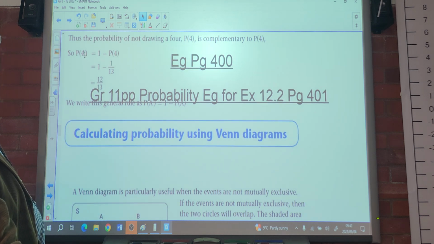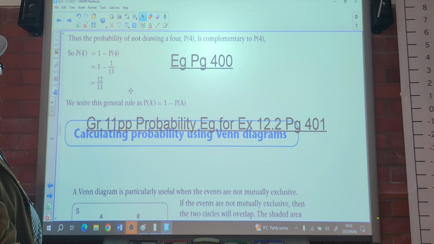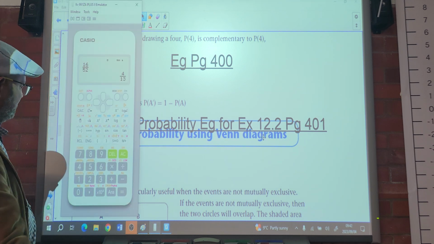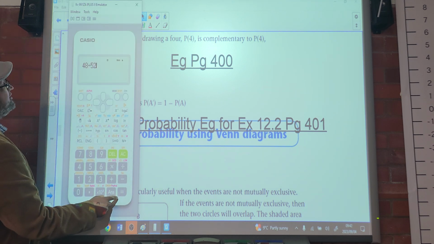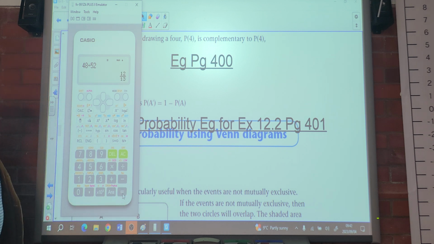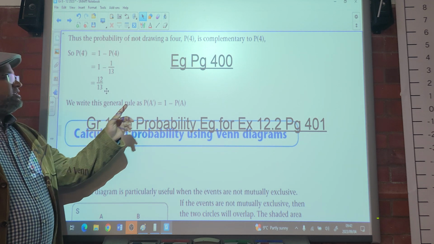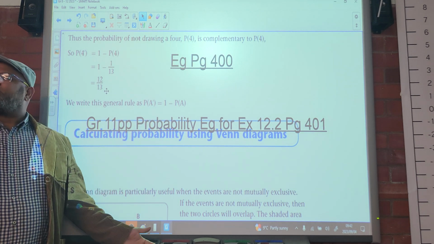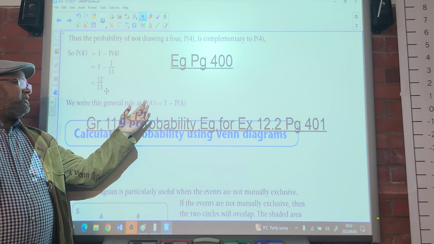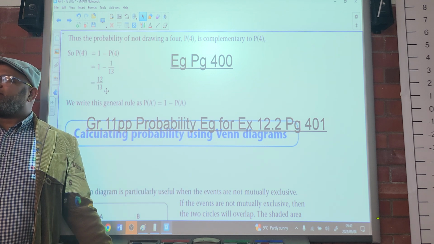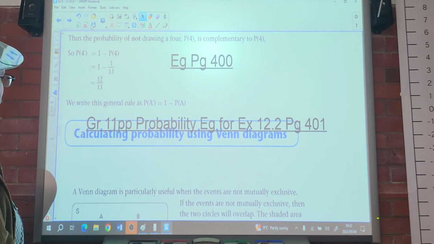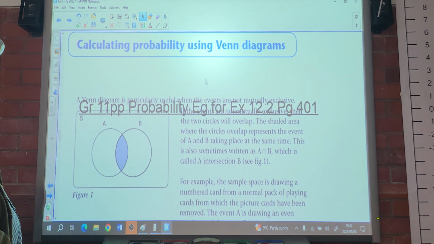So the probability of not 4 is equal to 1 minus the probability of 4, which is 1 minus 1 over 13, which is 12 over 13. Earlier on I said it was 48 out of 52, which in simplified terms is 12 over 13. As you can see, we write this general rule as the probability of not A is equal to 1 minus the probability of A. I wrote it as the probability of not A plus the probability of A is 1. The same thing.